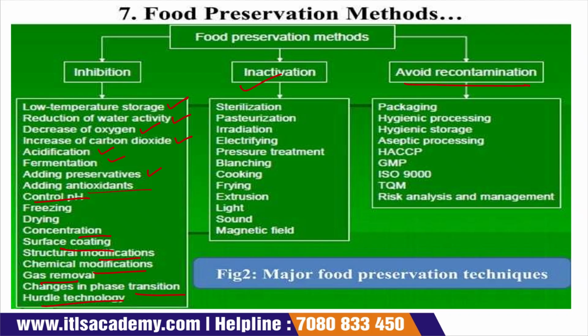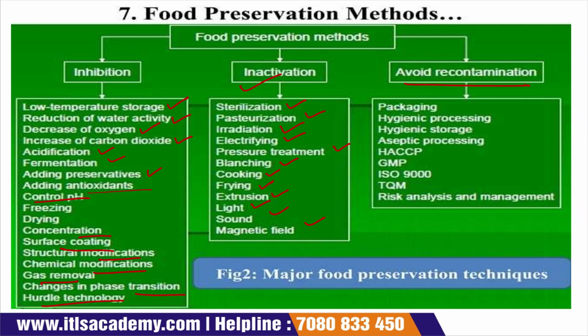Now inactivation means that we inactivate the microorganisms, and due to that inactivation we increase the shelf life of the food product, like sterilization, pasteurization, irradiation, electrification, pressure treatment, blanching, cooking, frying, extrusion, light, sound, and magnetic field.